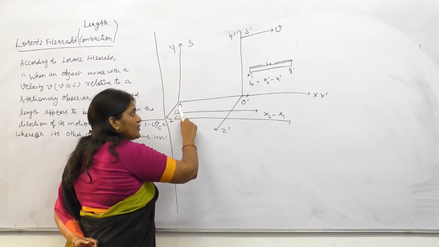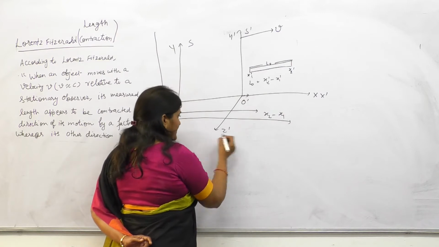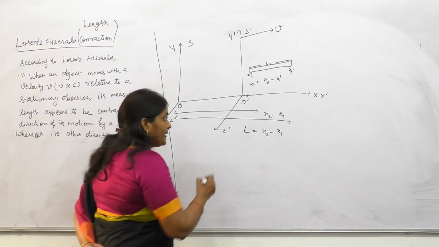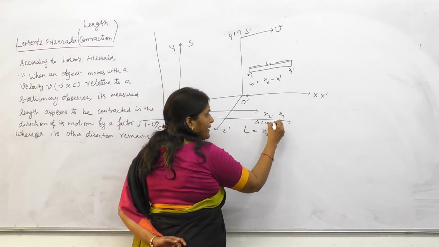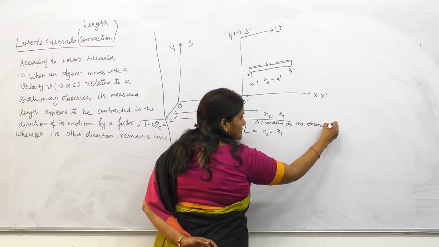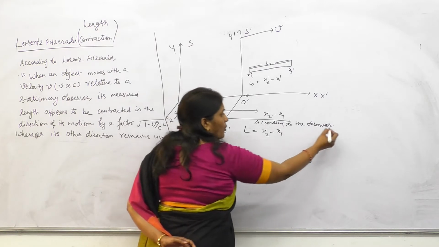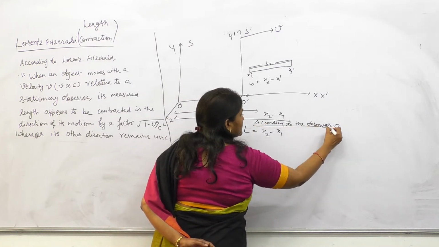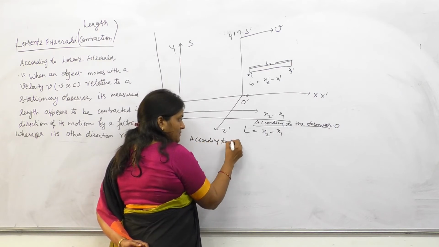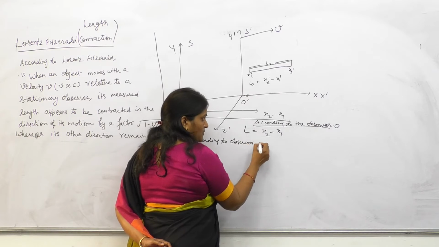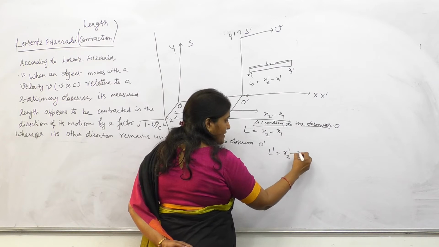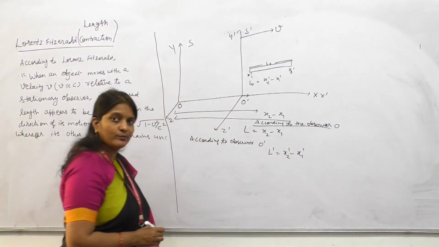And according to the observer O, the length of the rod is x2 minus x1, which we call L.